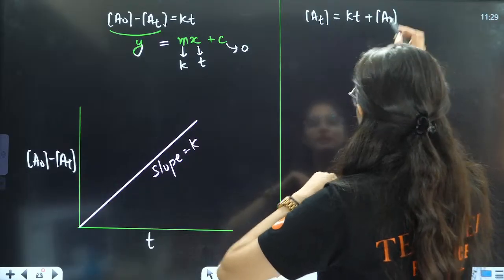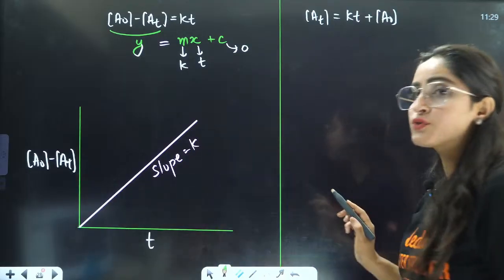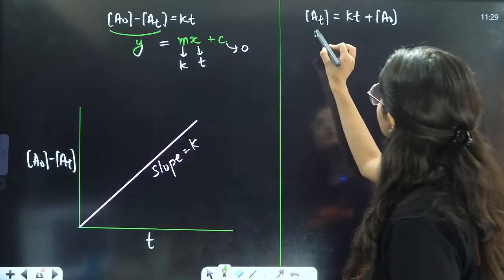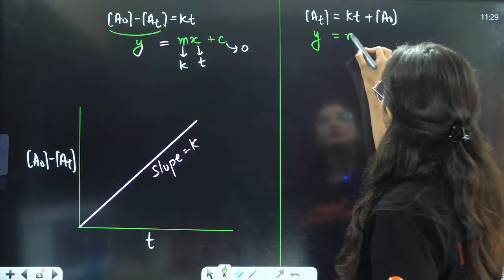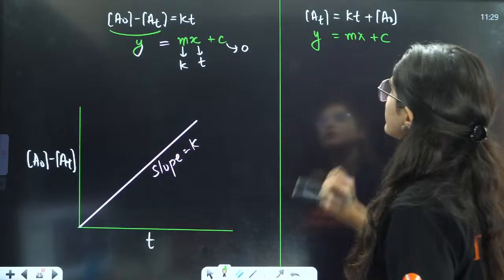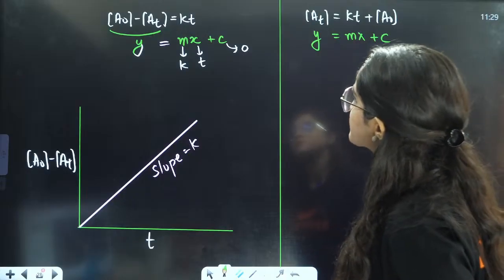So if I compare this with y equals mx plus c, this is y, this is m, this is x plus c.